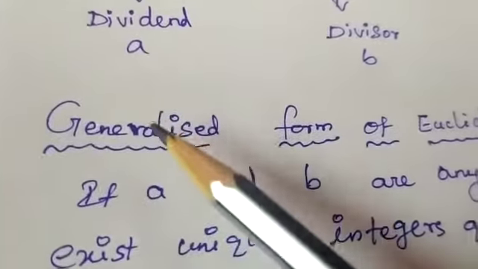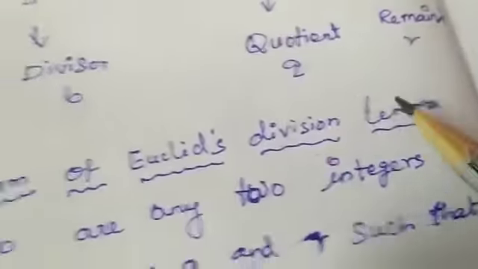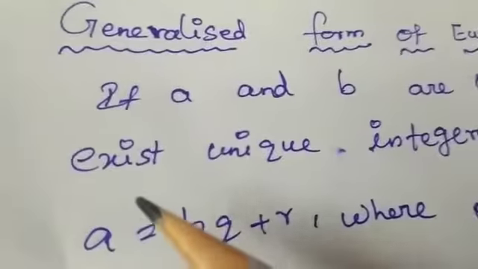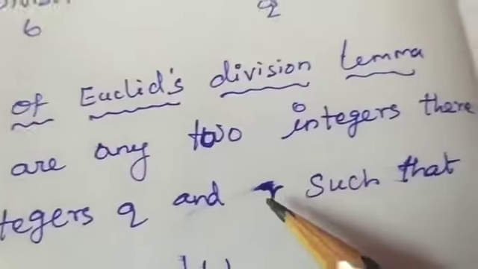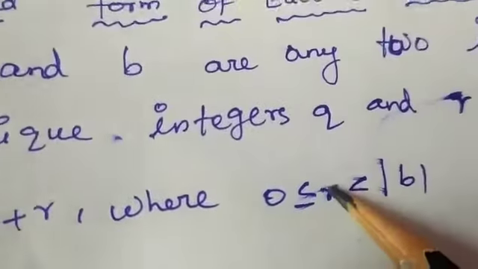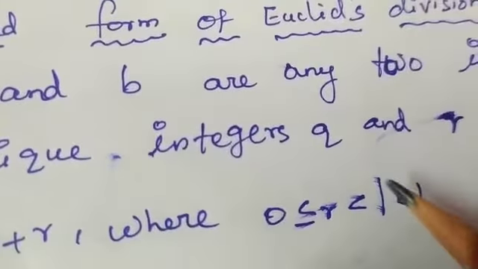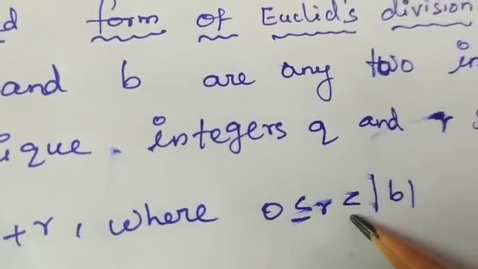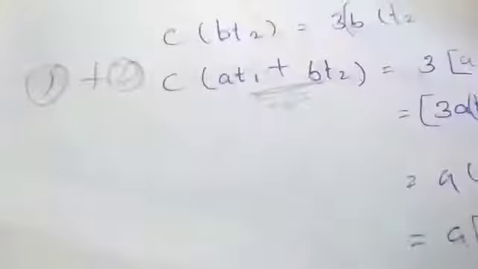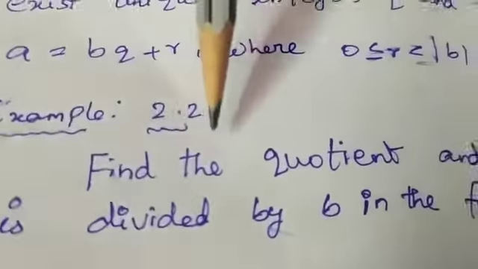So now let us move to the generalized form of Euclid's division lemma. If a and b are any two integers, there exist unique integers q and r such that a equals bq plus r, where r is greater than or equal to 0 and, you should note this word, strictly less than b. So let us move to the next example, the second one.